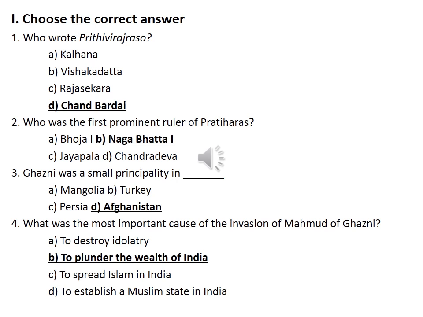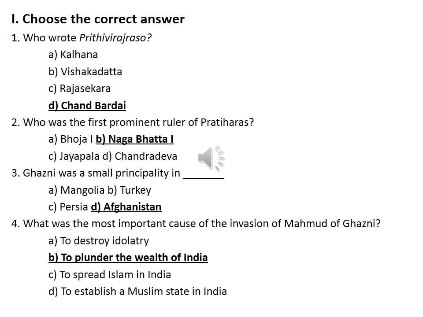First question, who wrote Prithviraj Raso? So what was the Prithviraj Raso? It is a long epic poem that speaks about the life history of Prithviraj Chauhan. Okay, so who wrote Prithviraj Raso? A. Kalhana, B. Visakadatta, C. Rajasekhara, D. Chand Bardai. So who wrote Prithviraj Raso? Chand Bardai.